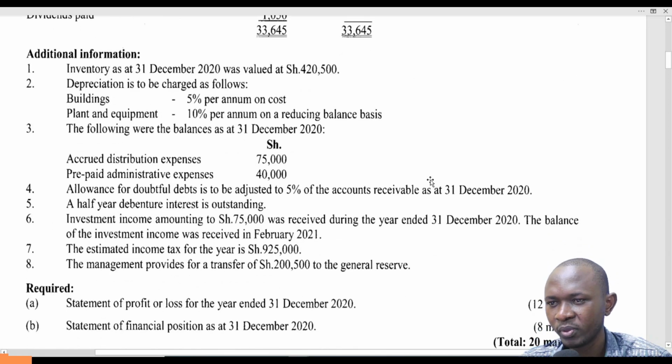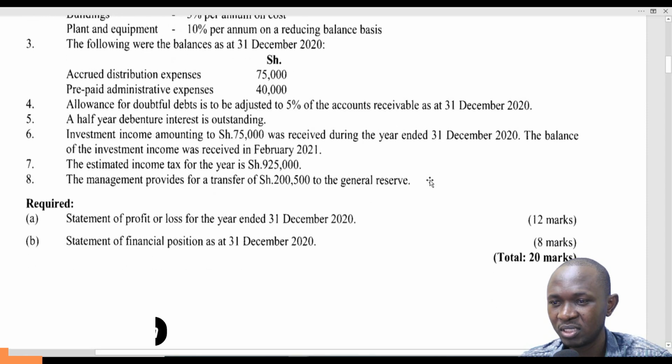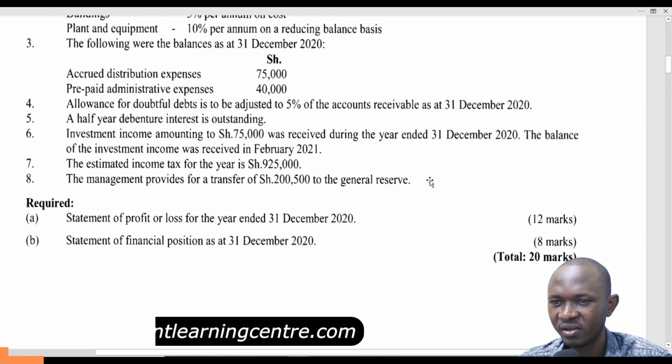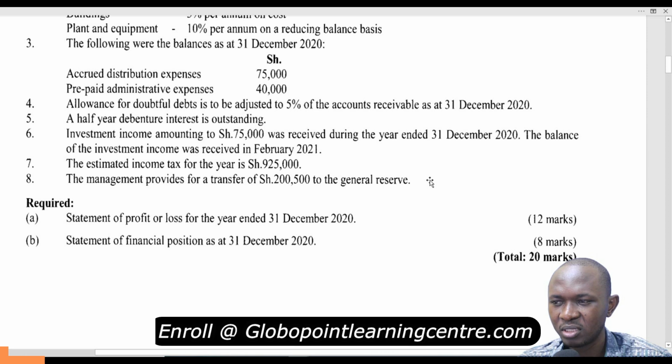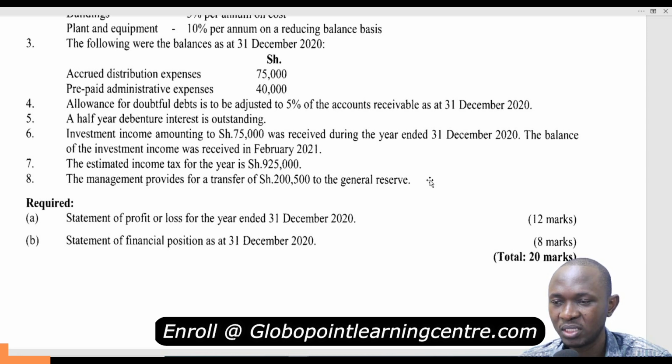Additional information: inventory as at 31st December 2020 was valued at 420,500. Depreciation is to be charged on buildings on cost, plant and machinery 10% reducing balance. The following were the balances as at 31st December 2020. Accrued distribution expenses 75,000. Prepaid administrative expenses 40,000. Allowance for doubtful debts is to be adjusted to 5% of the accounts receivable as at December 31st, 2020.